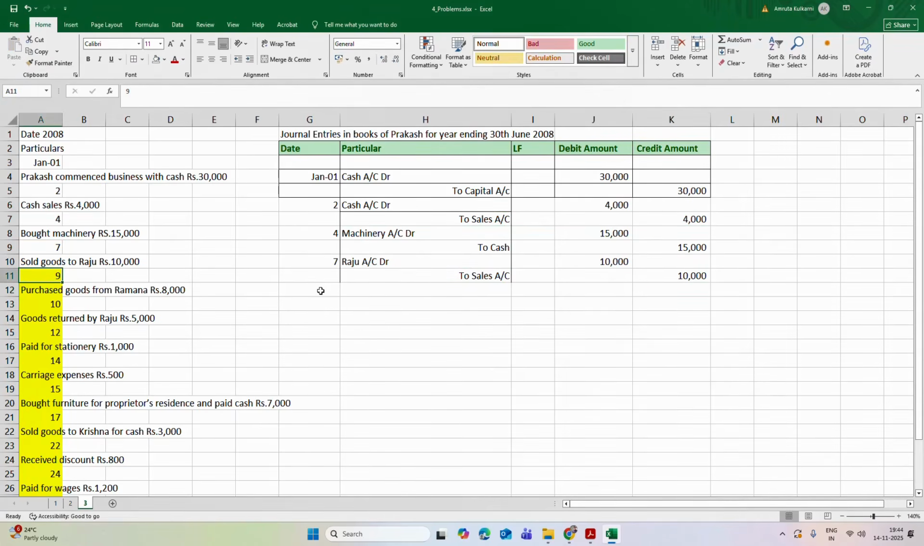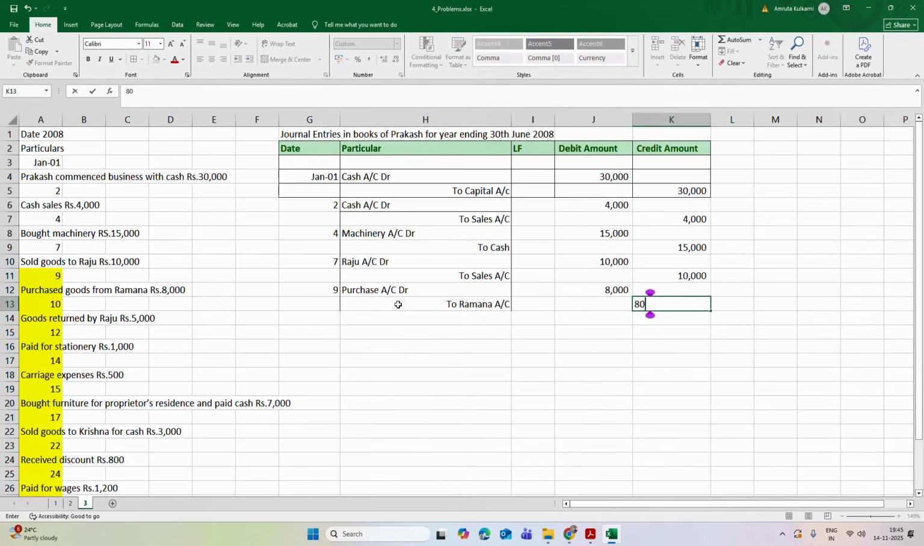Then on 9th, he purchased goods from Raman rupees 8,000. Now he has purchased. So which account will increase now? That is purchase account is to be debited for rupees 8,000, and he has purchased them from Raman, so Raman account. So you have to specify this to Raman account 8,000.